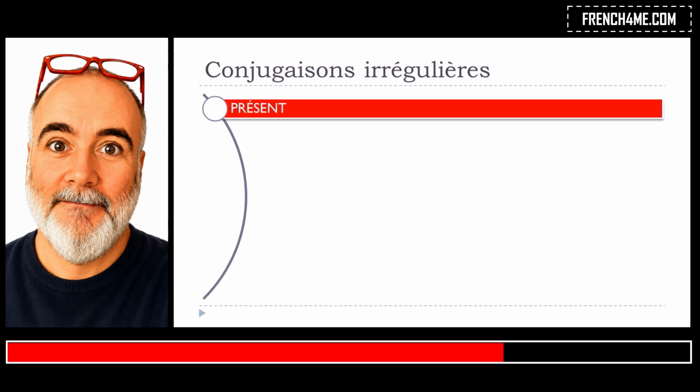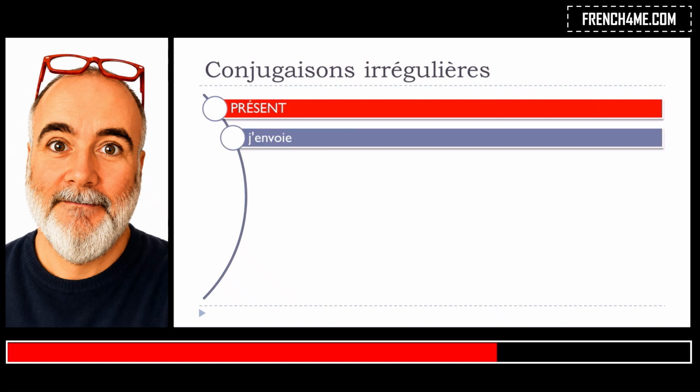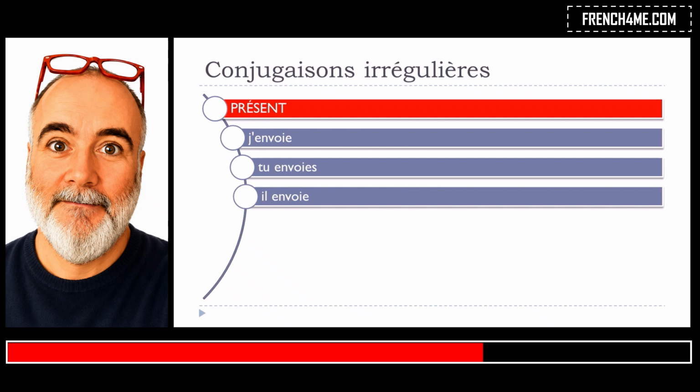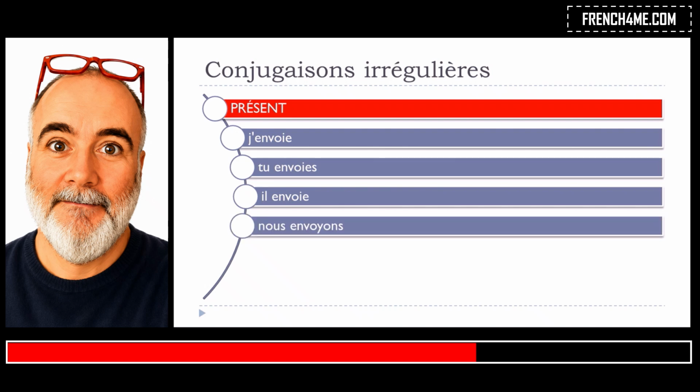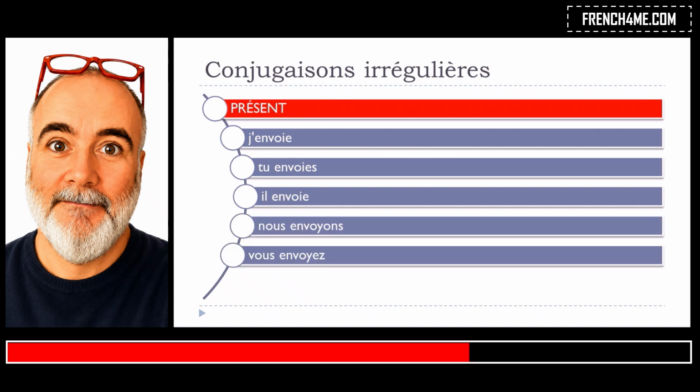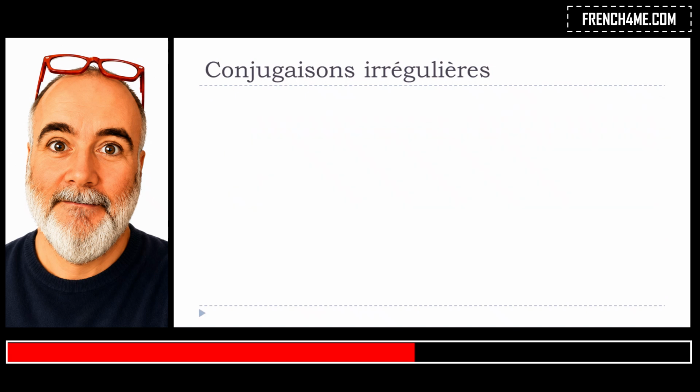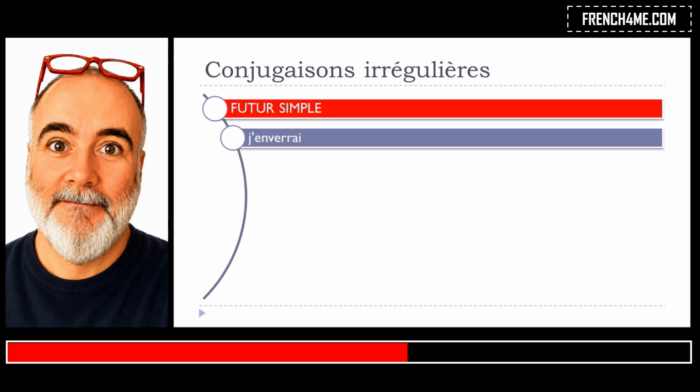So for the indicatif présent, let's see, it will go like j'envoie, tu envoies, il envoie, nous envoyons, vous envoyez, ils envoient. Okay, so you can see that actually here, and here it's a bit different from what it normally should be if we would respect the rule. So let's see now for the futur simple.